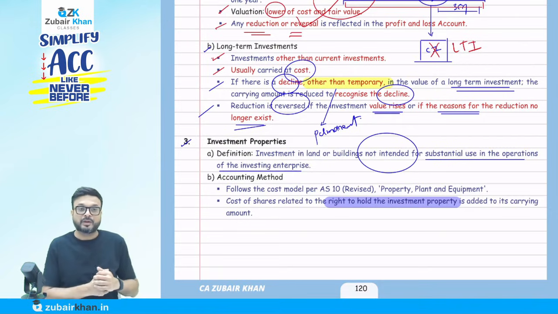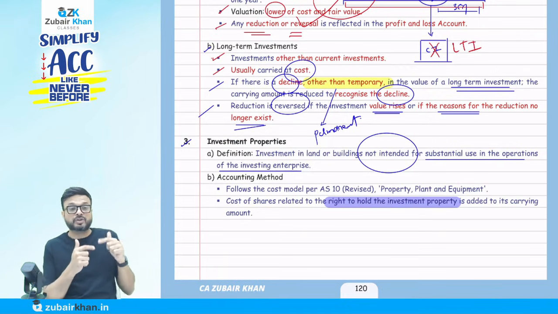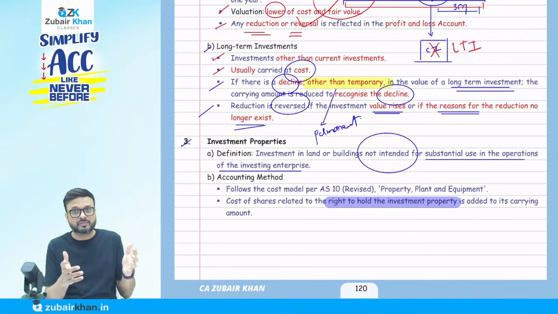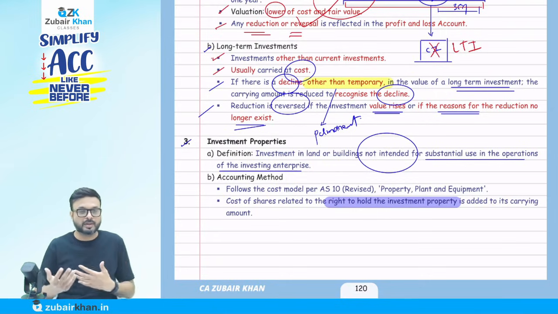AS10 applies here. If you have land or a building that you are using for the purpose of a factory, that is AS10. But if your intention is not to use it for operations, and say we have made the investment and my intention is to appreciate the value, so that when the value increases in the market I will sell it out, got the point?